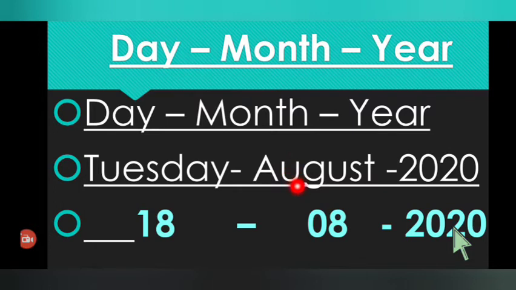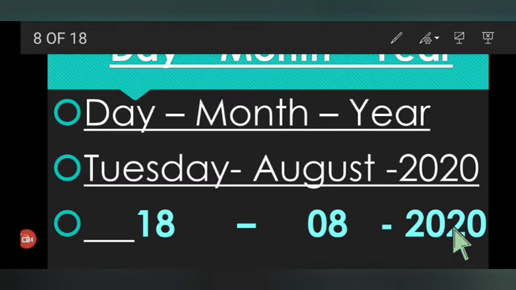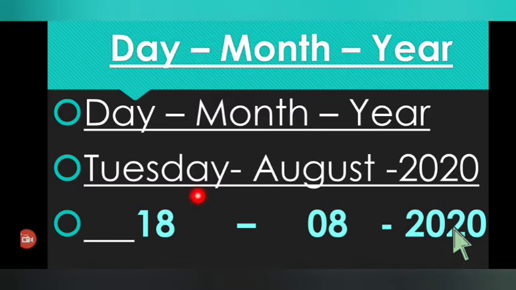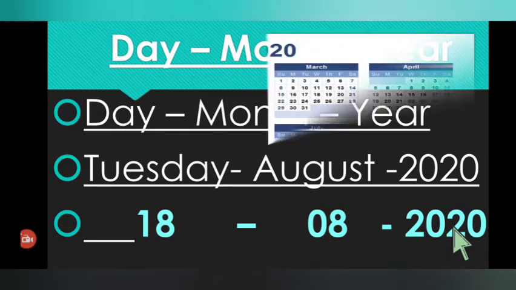The name of the month is August, or we write the serial number of that month, that is 8. Followed by that, we write the current year. The current year is 2020. So this is the way we represent the day. 18, 8, 2020. We can write Tuesday, 18 August 2020, and the same thing can be written as 18, 8, 2020. Let's continue.